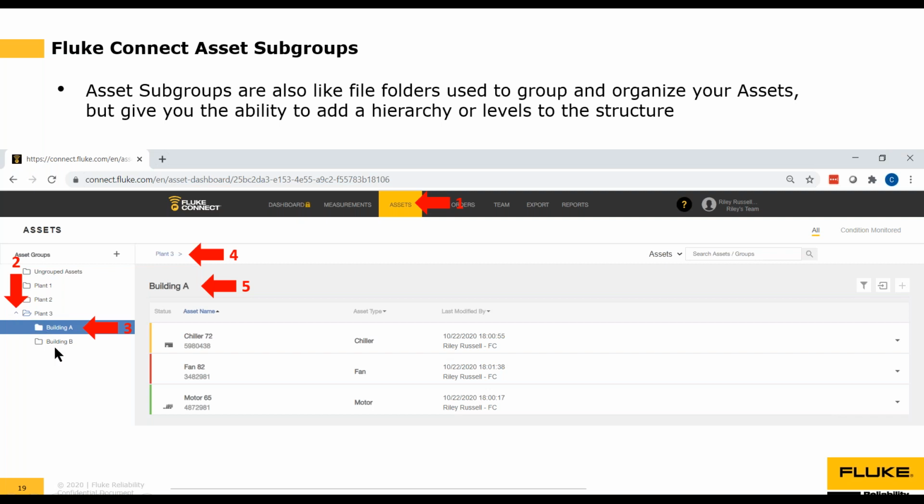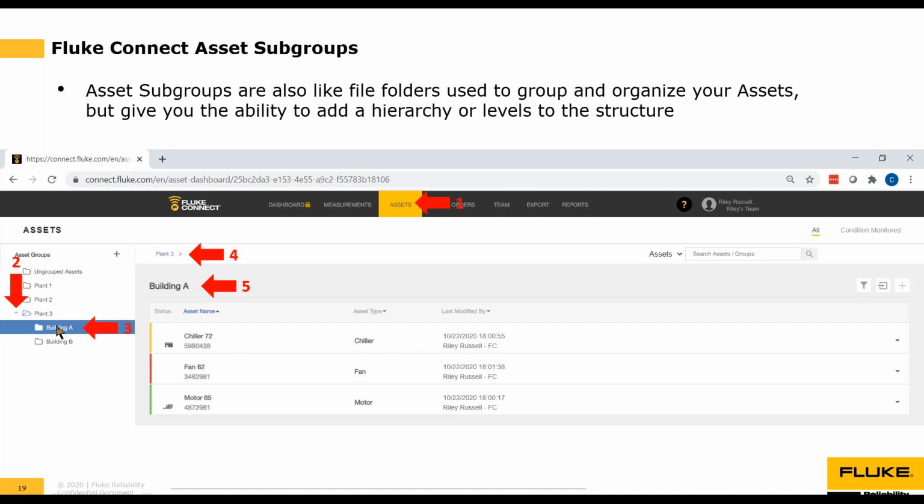And in Plant 3, you can see I've got 2 asset subgroups, one called Building A and one called Building B. So to get to this section of the software, again, you would start by clicking the Assets tab over here, number 1. Then next, in order to see the 2 subgroups under Plant 3, you would need to click this little arrow box. It faces up when it's open and down when it's closed. So it would be facing down, you'd click on it, and then you'd be able to see all the asset subgroups located in the asset group called Plant 3.